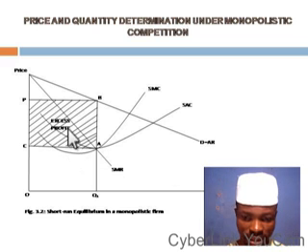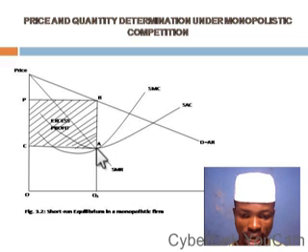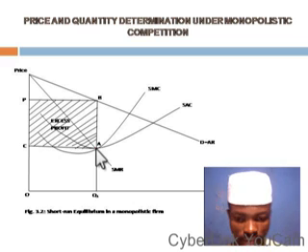Don't forget, this is the marginal revenue curve, as you can see, and this is what? Our marginal cost curve. So look at where both meet. The both of them are equal at point A, as you can see. So at point A, marginal cost equals marginal revenue.